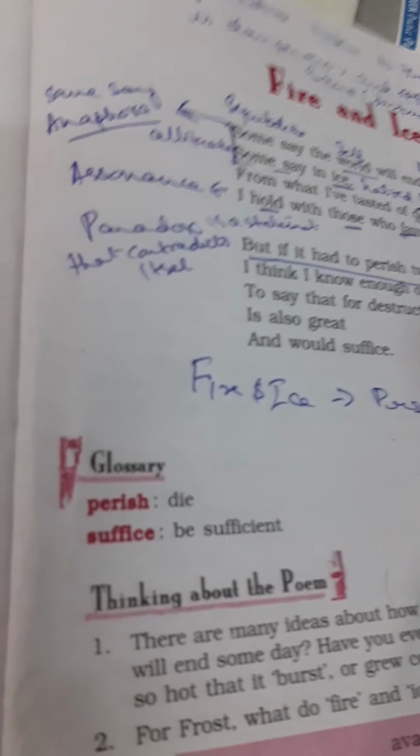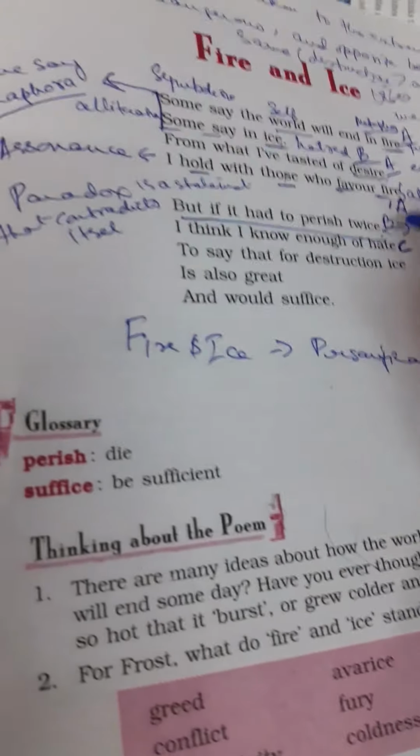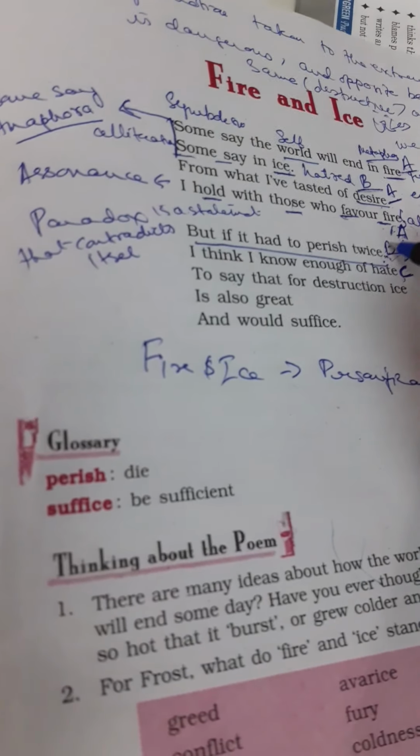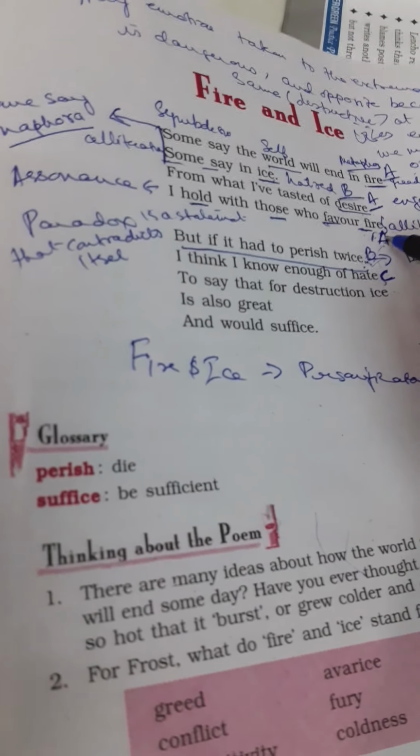This also does not match. So this becomes A, B, C, because twice does not match with fire.